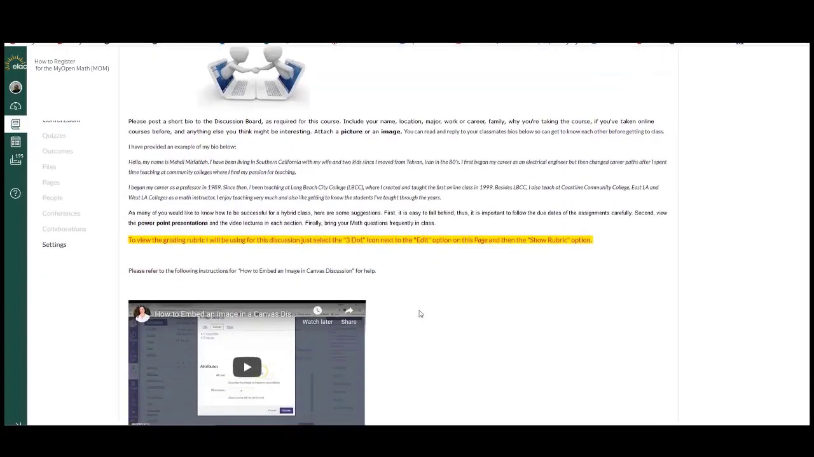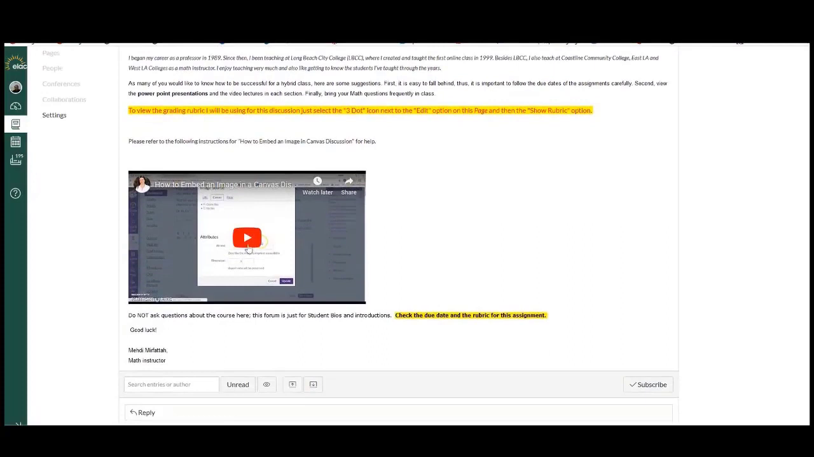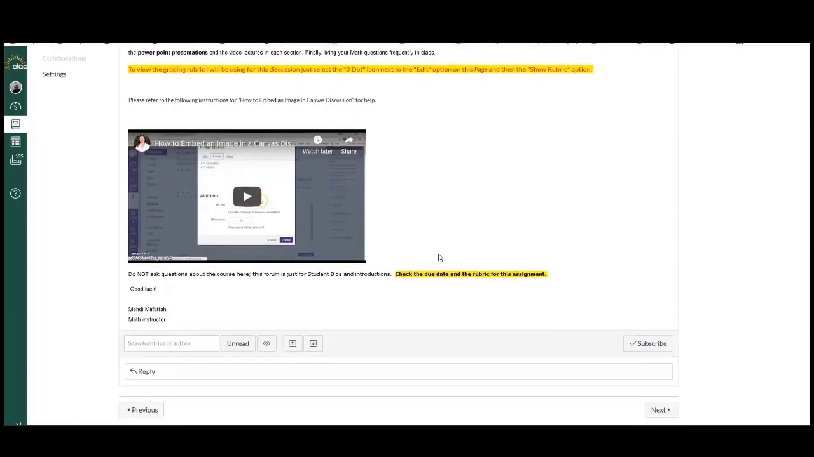You can read my bio here, and this is the instruction on how to embed your picture in your page here to complete your bio. You just simply click on reply and you complete your bio here.